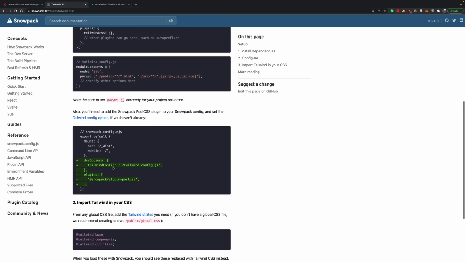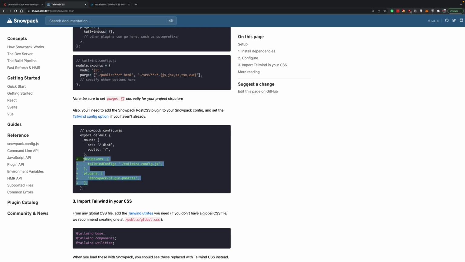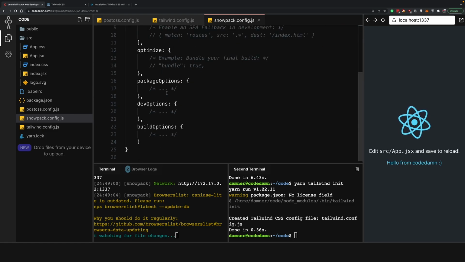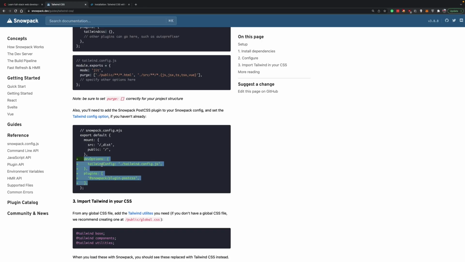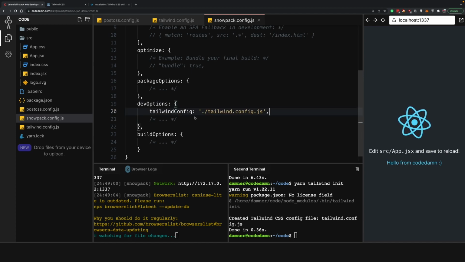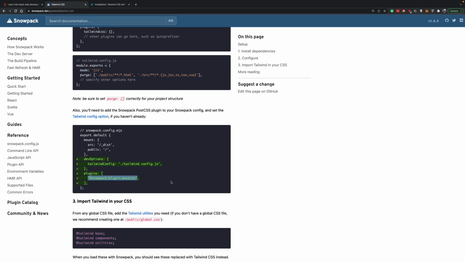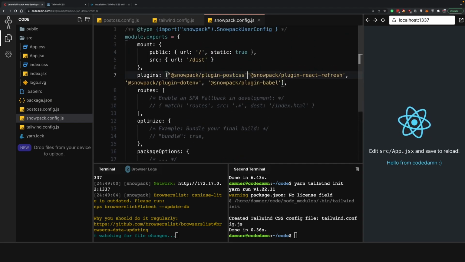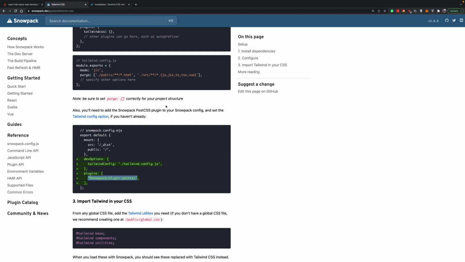And finally, it says in the Snowpack configuration, we have to add this as the dev options. So let's go to Snowpack, and over here, you can see inside dev options, we have to add this Tailwind config, and inside the plugins, we have to add the Snowpack plugin over here.